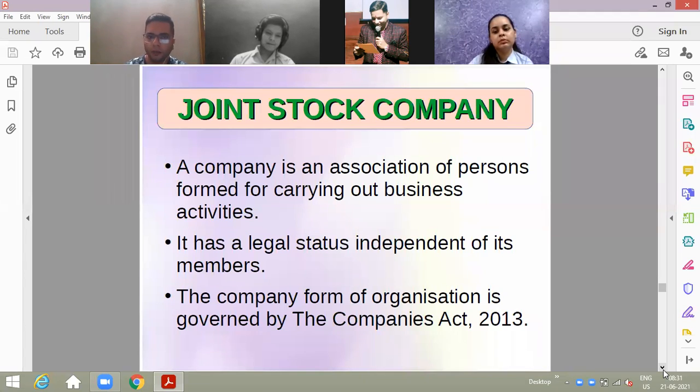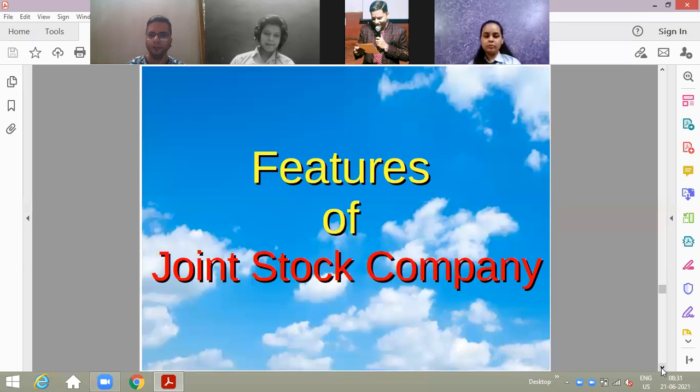If I talk about the meaning, I told you that a joint stock company is an association of persons. Association means it's a group of persons who have formed to carry on the business activities. And of course, it has a legal status, because it has been registered under the Companies Act 2013. So whenever you go for a joint stock company, you register it according to the act which has been made for companies.